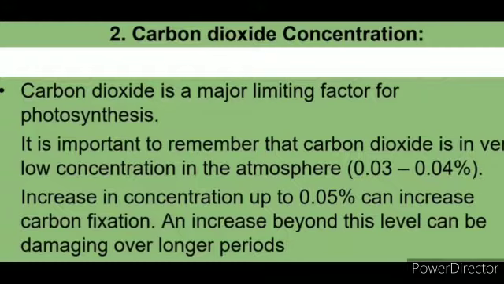The second point is carbon dioxide concentration. Carbon dioxide is a major limiting factor for photosynthesis. It is important to remember that carbon dioxide is in very low concentration in the atmosphere, that is 0.03 to 0.04%. An increase in concentration up to 0.05 can increase carbon fixation. An increase beyond this level can be damaging over long periods.